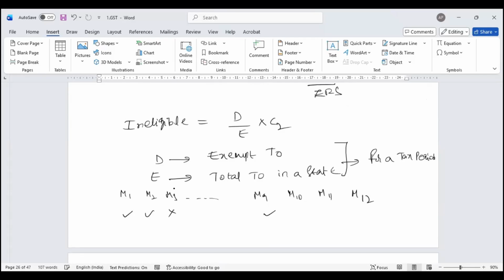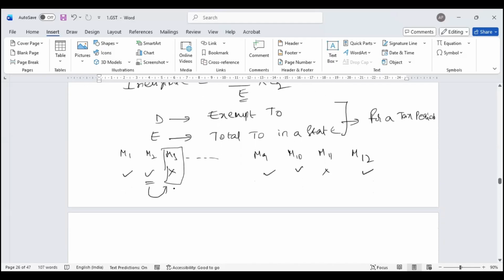So on, I have a turnover here, I don't have a turnover here. When I don't have a turnover in month 3, what will I do? The law says to travel to month 2 and apply this ratio for month 3. So the turnover for exempt activity, divided by the total turnover during the month, into common credits, gives you your ineligible common credits. This is how I calculate for month 3.